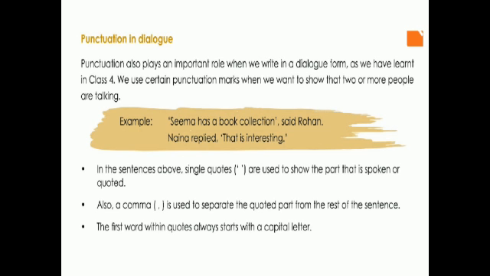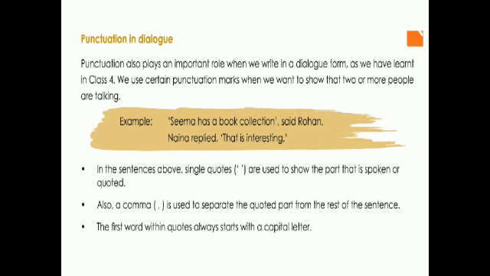Inside the quotes, the first letter will always be a capital letter. These are the rules that we have to follow while we are writing dialogues. The exact word spoken by the person must be within the quotes. We have to use a comma to separate quotes before the rest of the sentence. The first word within the quotes always starts with a capital letter. So these are the basic things we have to keep in mind when we are writing dialogues.